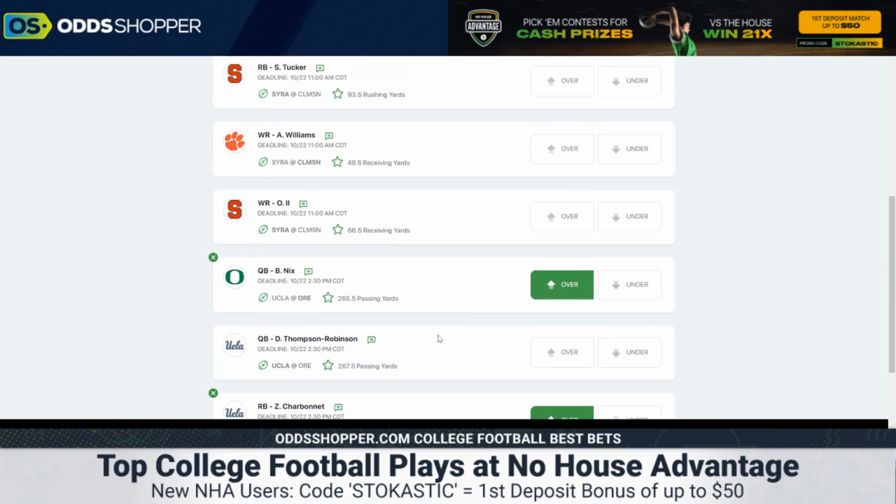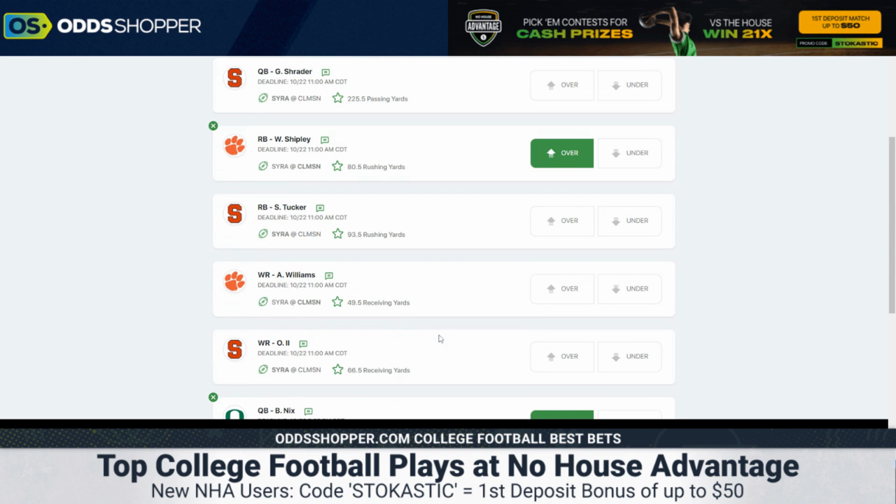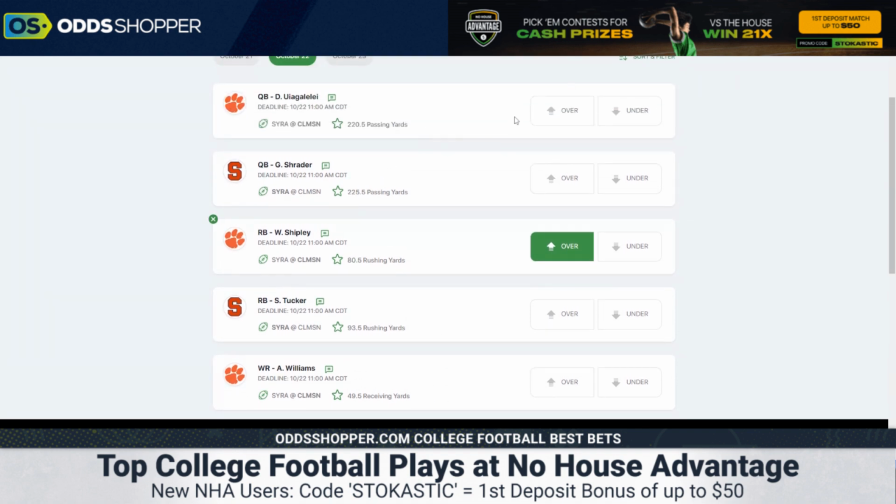The last guy I want to talk about here is DJ Uiagalelei, and this is another over. It's the last one for today. They won't all be overs in the future, promise, but 220 passing yards for DJ Uiagalelei. This is a spot where really the entire Clemson offense is underprojected, given their projected team total on this slate. That's above 30 points. We mentioned Syracuse as a matchup. They've played one of the easiest schedules among Power 5 teams so far this year.